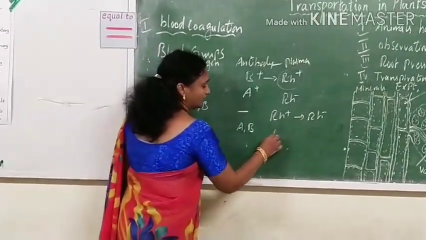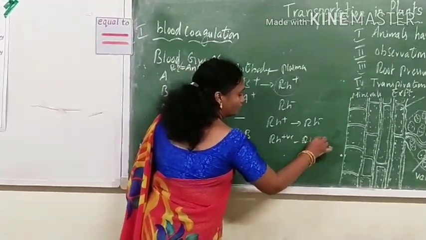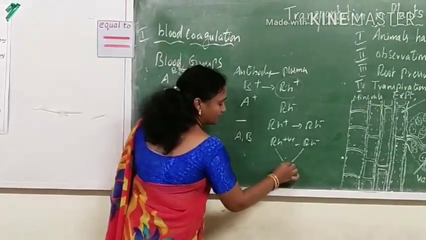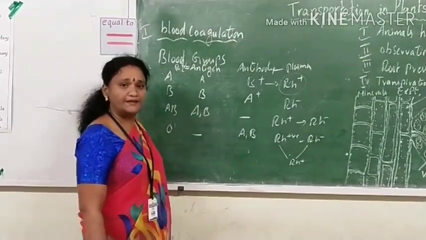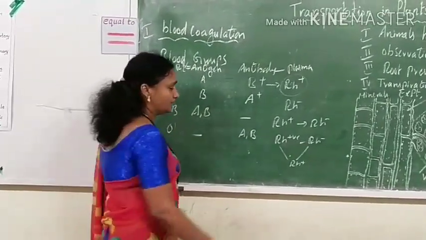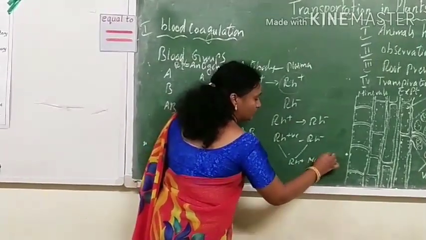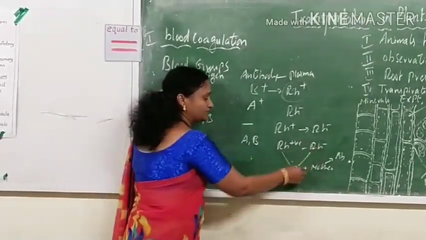Now let us see, when an RH positive man marries an RH negative woman, during the delivery, if the baby is RH positive and there is a chance of mixing blood of mother and child, the mother's blood will develop antibodies against the RH antigen. So the mother is negative.